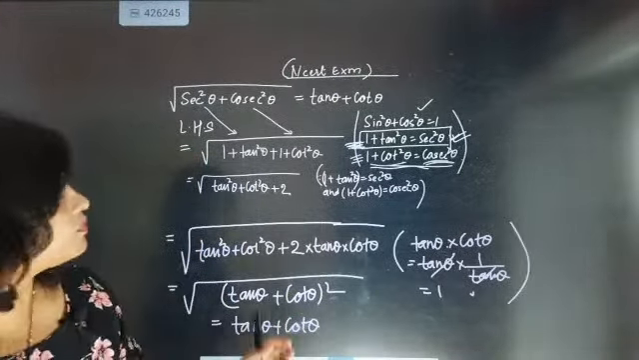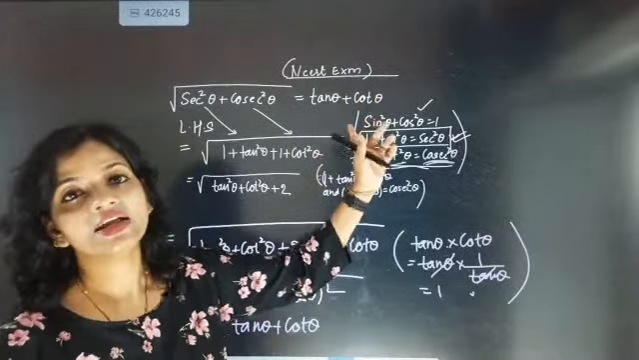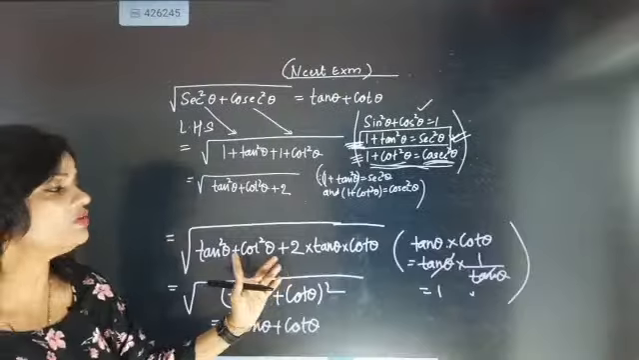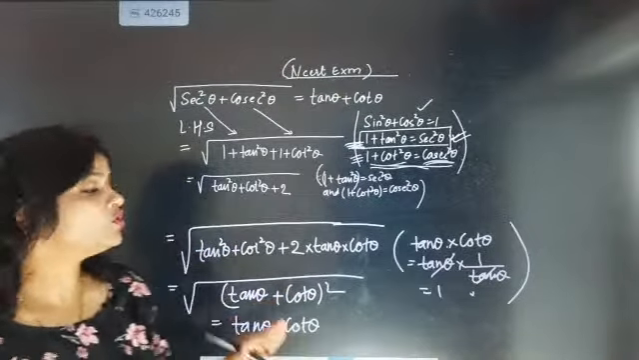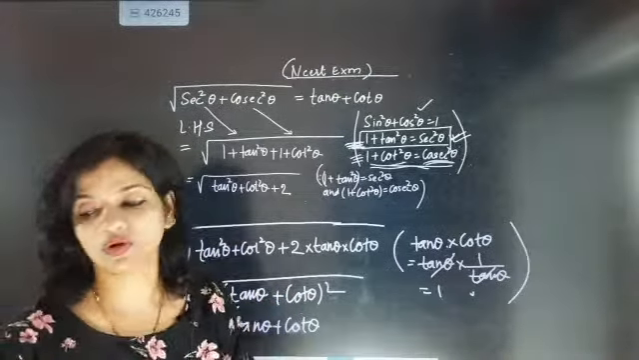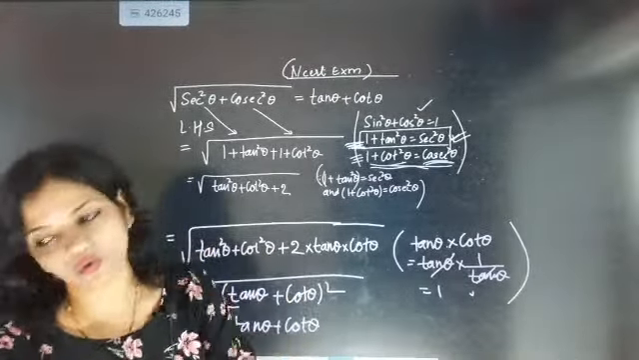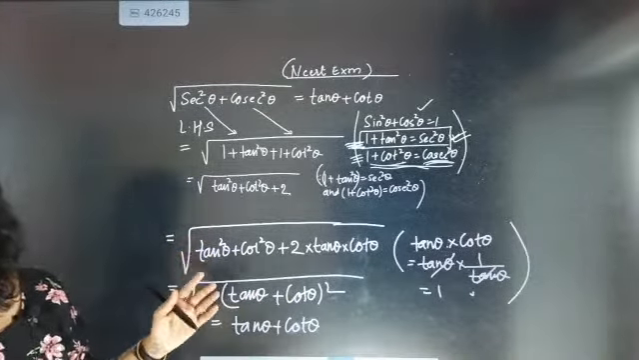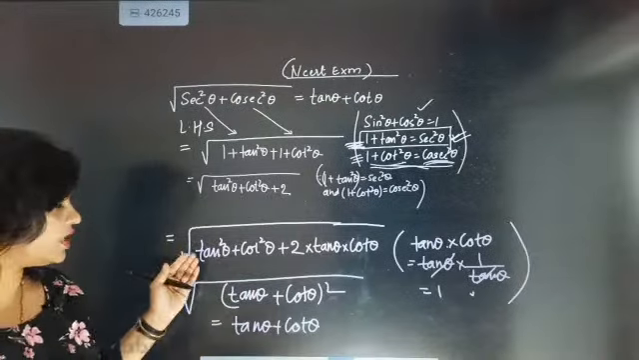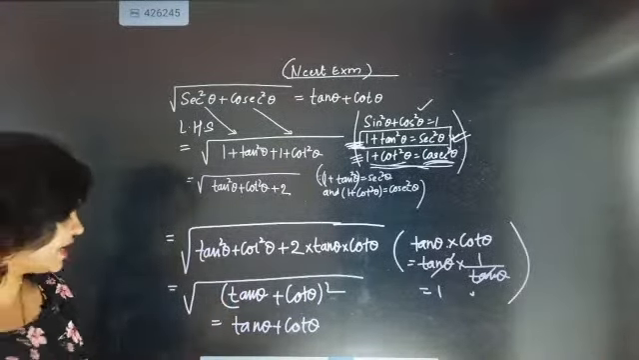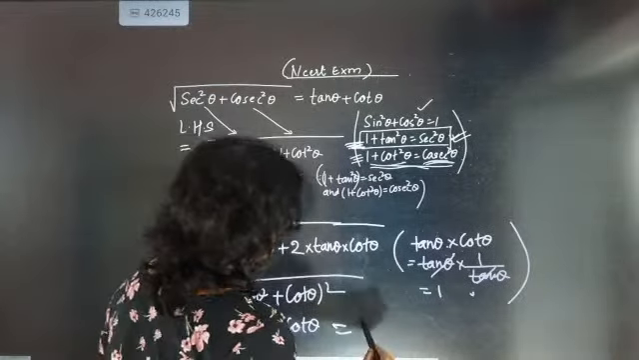I multiplied it because in the RHS it is written tan theta plus cot theta. And until and unless you convert it into a whole square, you will not be able to cancel the root. Listen to me, until and unless you convert it into a whole square, you will not be able to prove it. So that's what I have done, tan theta plus cot theta whole square, then square and root will cancel and this will become equal to RHS.